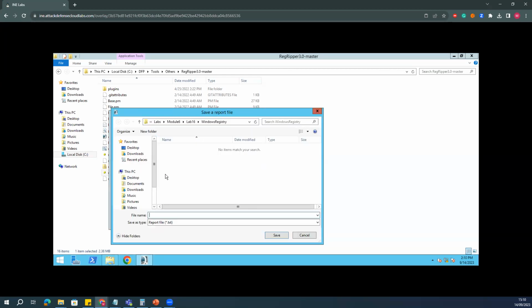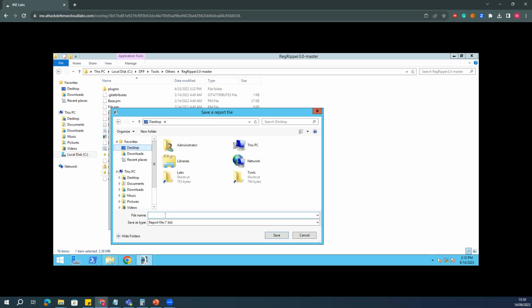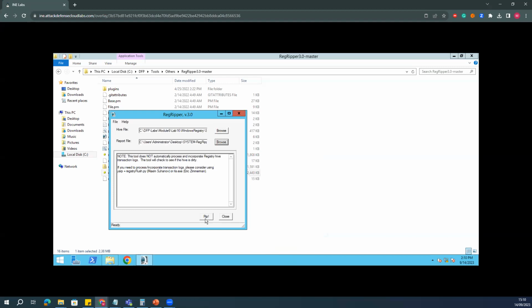Then I'm going to create one folder to save this report, named system, and save it. The moment I do that, all the reports will be automatically generated in text format. The reason to use this tool is that the system file is by default an encrypted file.